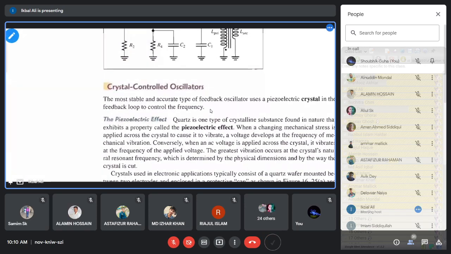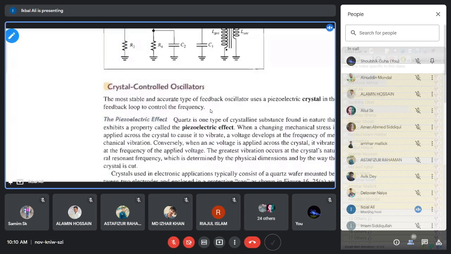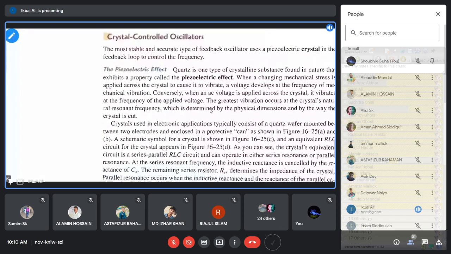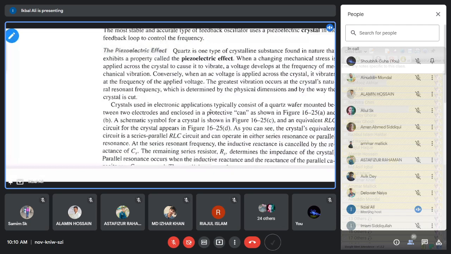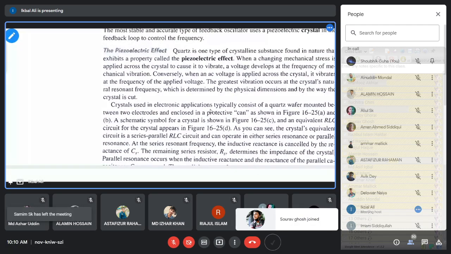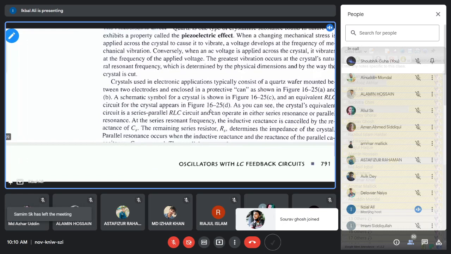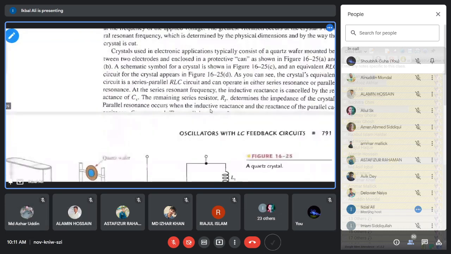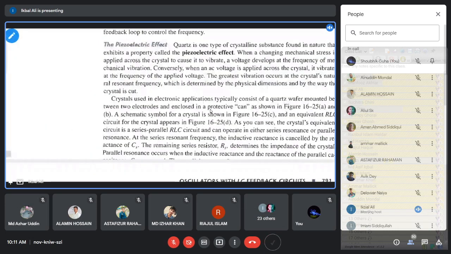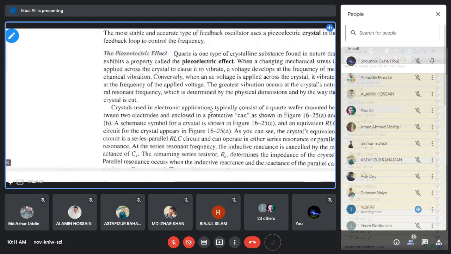This property is known as the piezoelectric effect, and we discussed last day that stress generates electrical voltages across the crystal, as well as if you apply some potential, then stress will be developed along the other axis. That is why this crystal can be utilized as a circuit element,